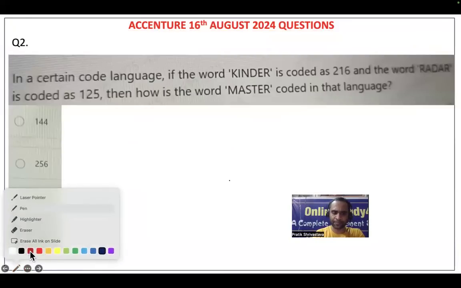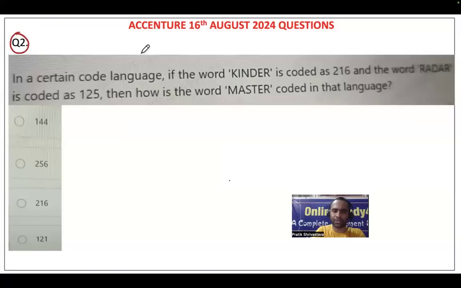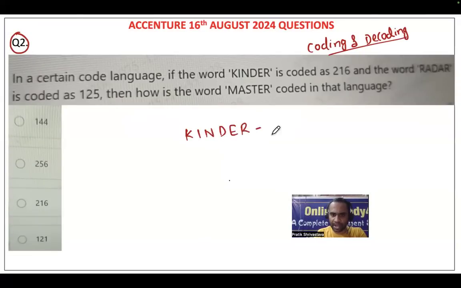Now question number 2. Question number 2 is from the topic coding and decoding. Friends, please watch the video till the end so that the flow chart and all other questions will be covered. So in a certain code language, kinder is coded as 216, and radar is coded as 125. Then they are asking how master will be coded.